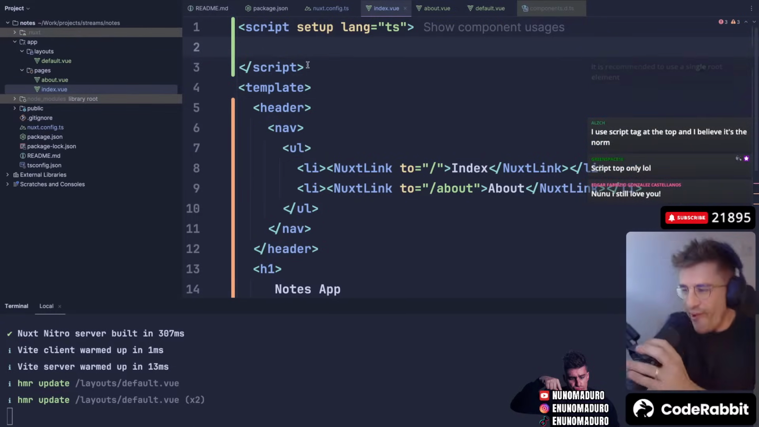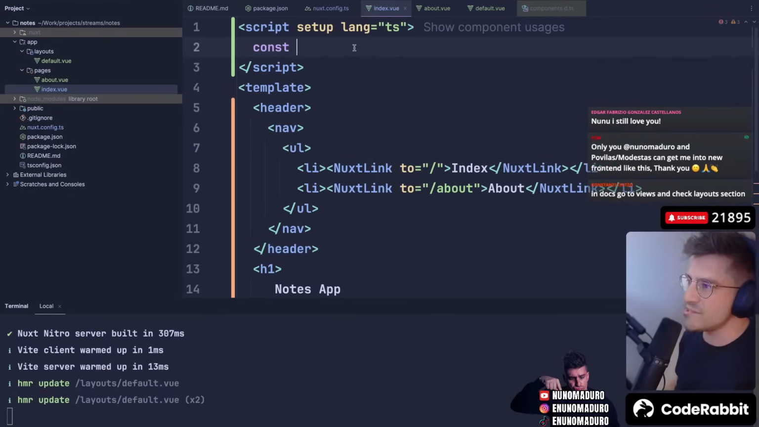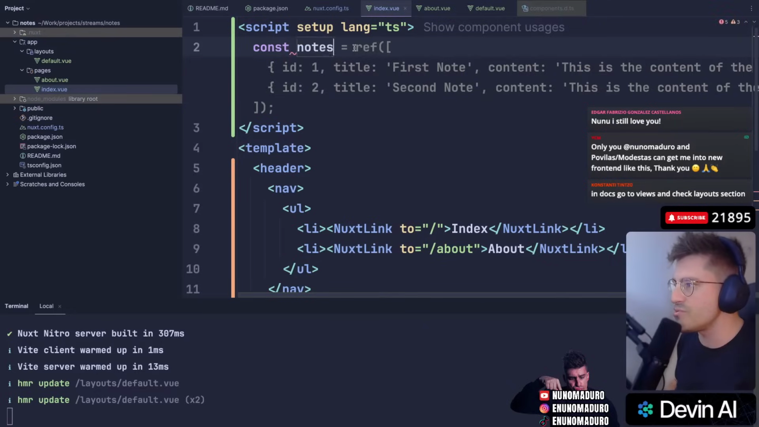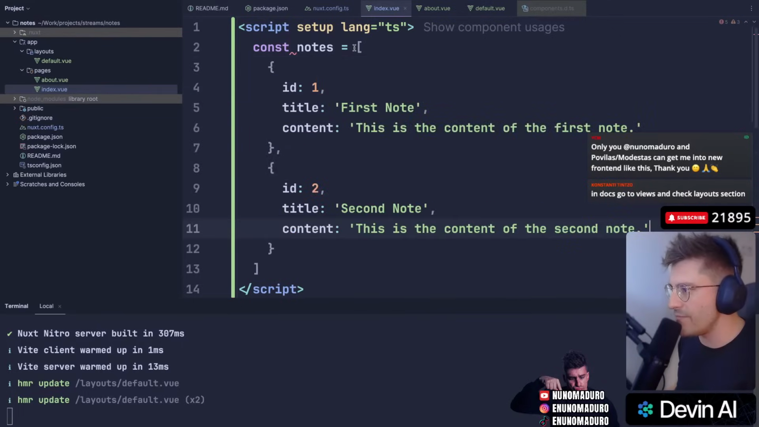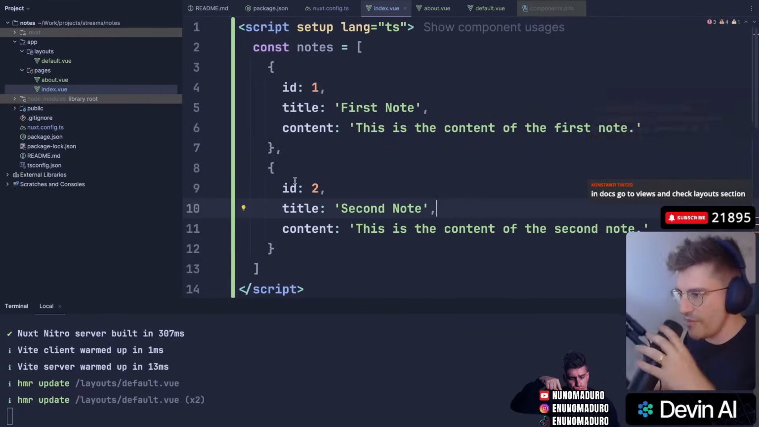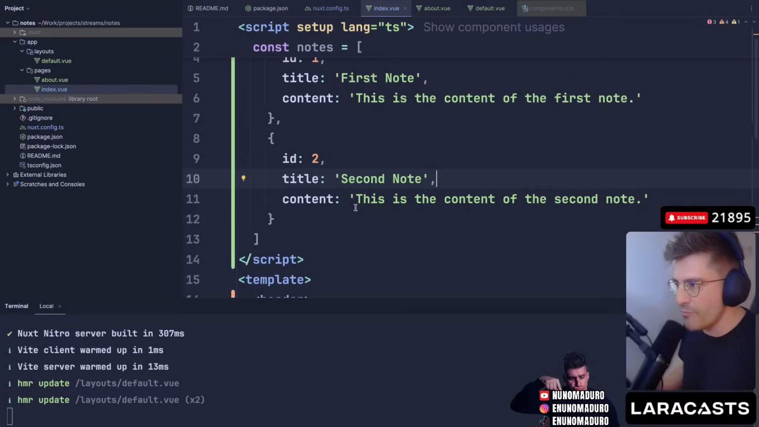Script tag on top. All right, let's go. So the first thing I need to do is a list of nodes. So I guess we just do something that looks like this. We obviously have nodes, like first node and second node. We have an ID too, and we have content. This will work perfectly for static information.